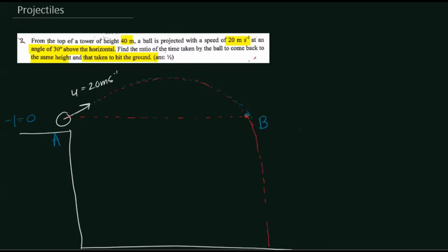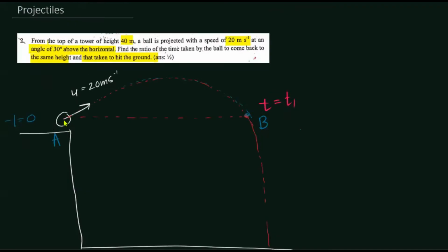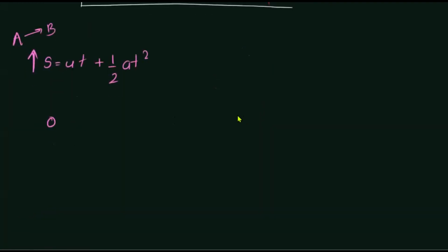Let us assume the time taken to reach this point is t equal to t1. From A to B, how do we find the time of flight of the projectile? By considering the vertical motion, we apply S equals ut plus half a t squared. What is S? S is going to be 0, because the vertical distance between points A and B is 0, not the horizontal distance.